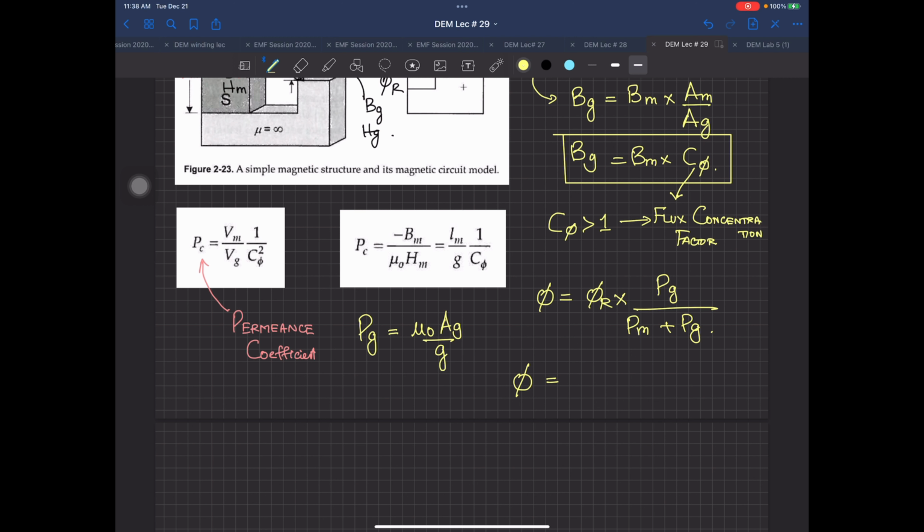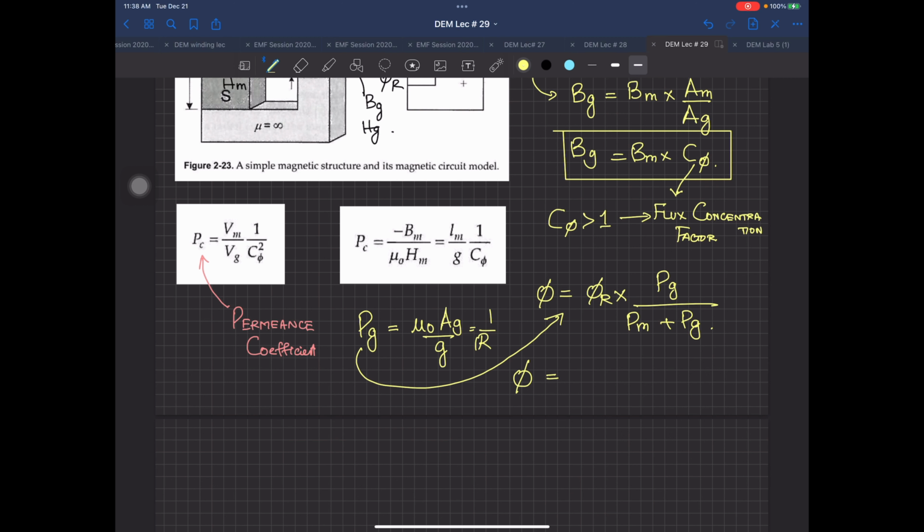So this time this is the reciprocal of this one. And now if you add this one over there, they have just given out this formula. So this is equal to phi r divided by 1 plus G over Lm into C phi.